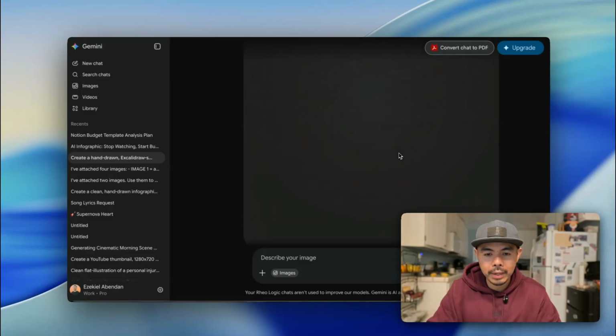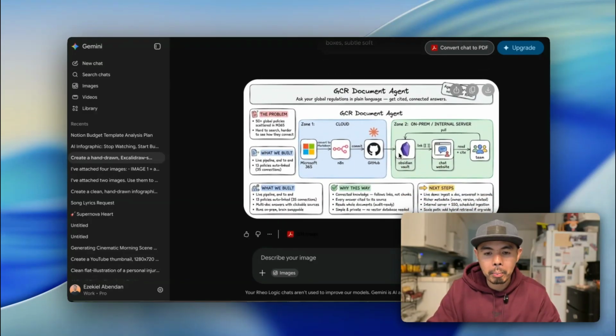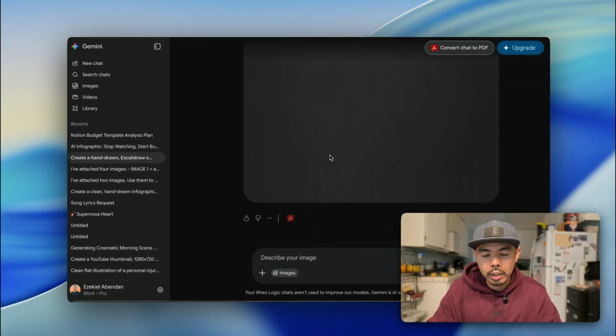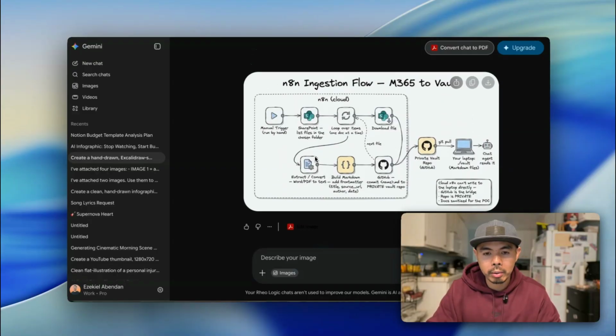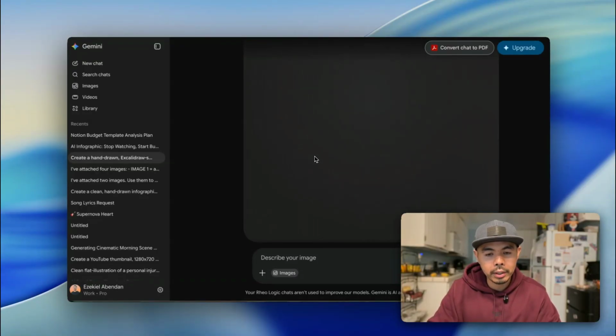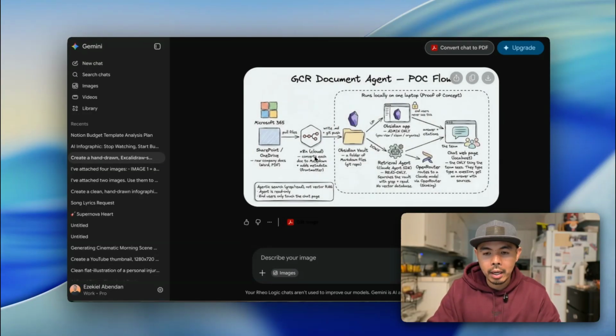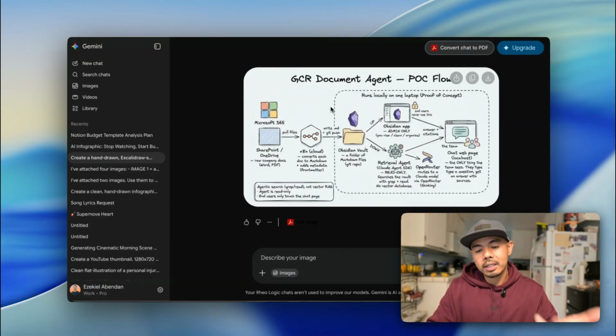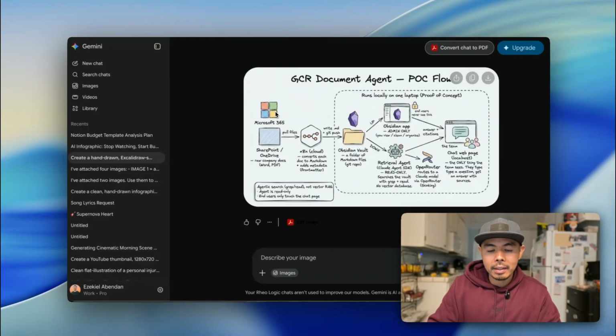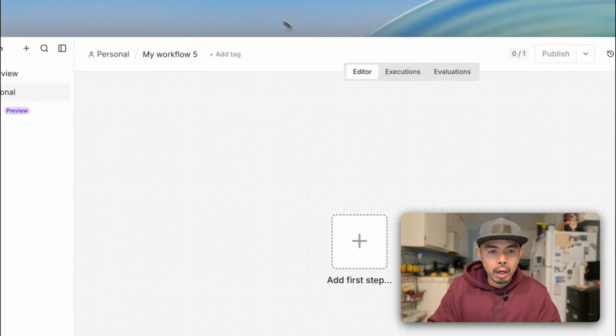So I'm building some sort of RAG system for our company. What I'm doing here is visualizing what I'm trying to build. So before I go into Claude Code, before I go into n8n, I would visualize first conceptually what I want to do, right? So I can see the end-to-end workflow. So that's what we want to do here, right? So for here, we're just going to go in.